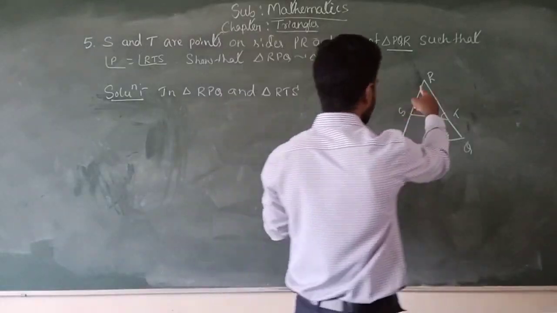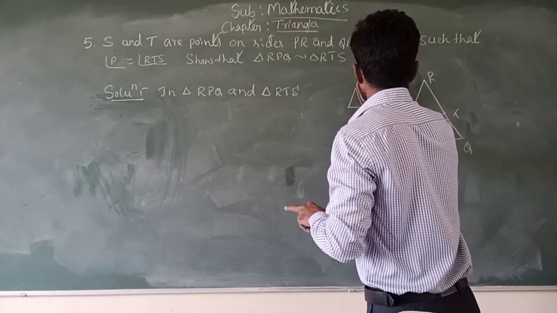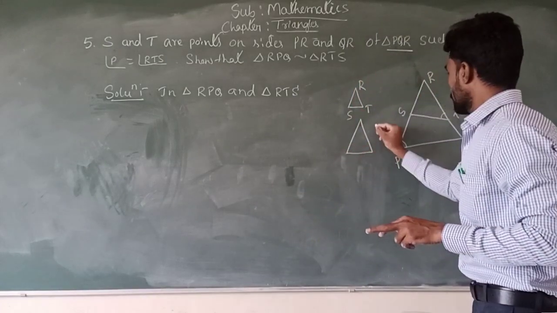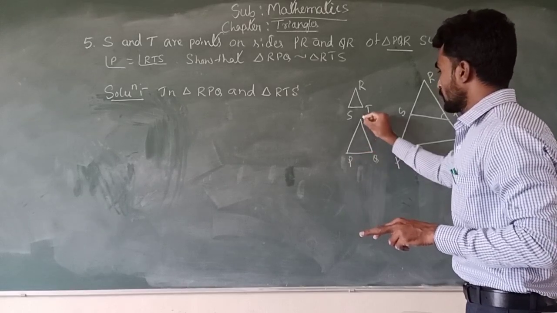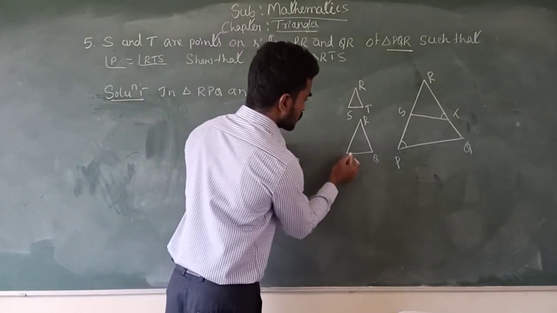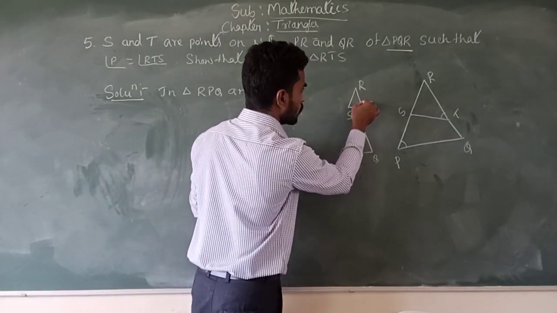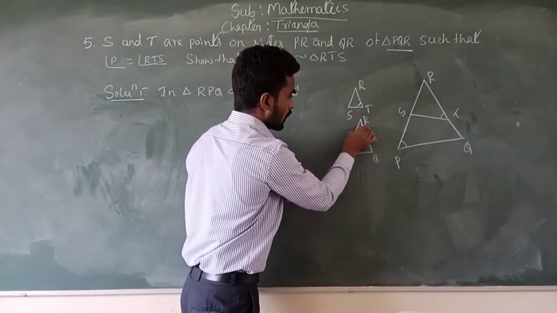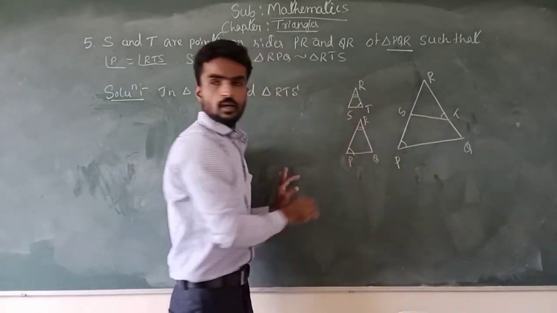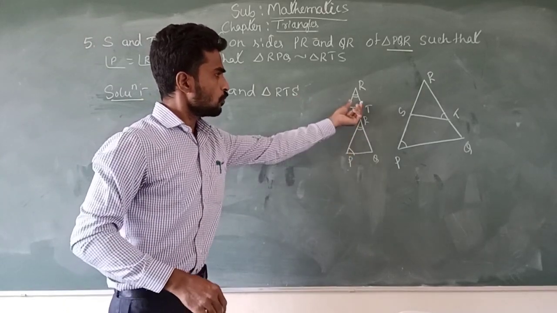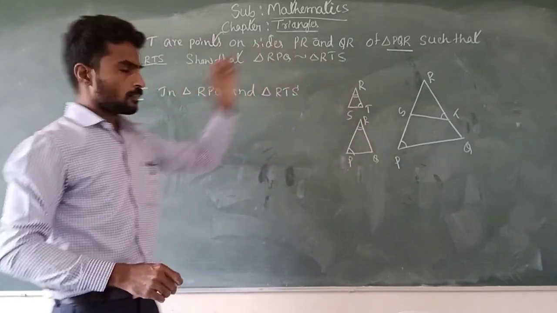I will consider two triangles: one is RTS, another one is RPQ. Now in these triangles, angle P is equal to angle T, and angle R is a common angle for both the triangles. By using that, we can prove both the triangles are similar.